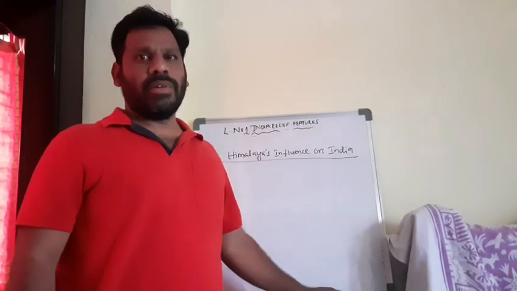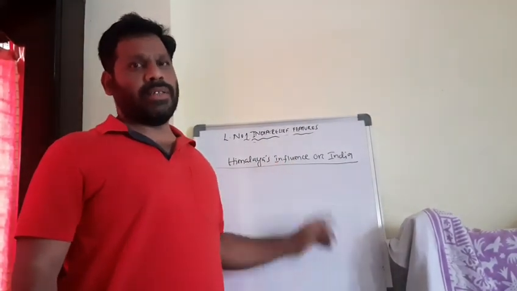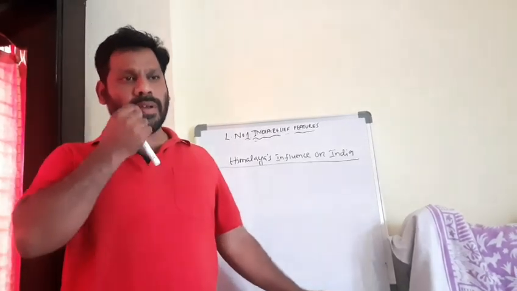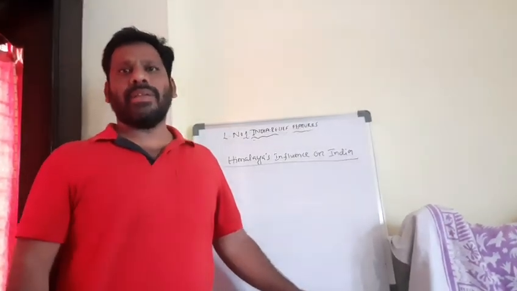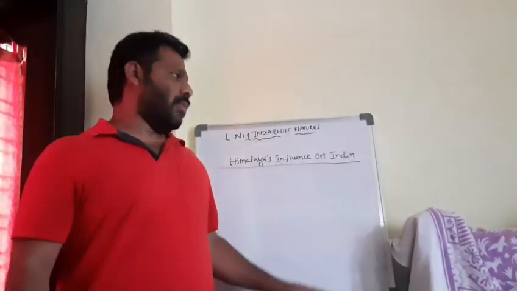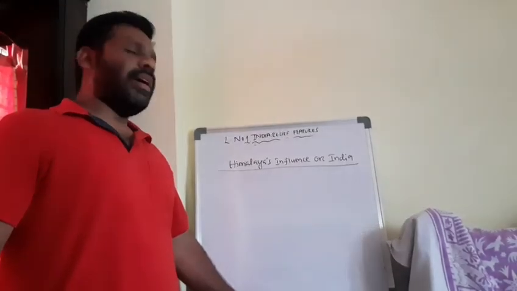Till now we discussed the first of the six physiographic divisions, the Himalayas. The Himalayas are classified into three parts. One is the Greater Himadri or Himalayas. Second is the Lesser Himalayas or Himachal. Third is the Shivaliks. We discussed one by one the features of the Himachal, Himadri and Shivaliks.